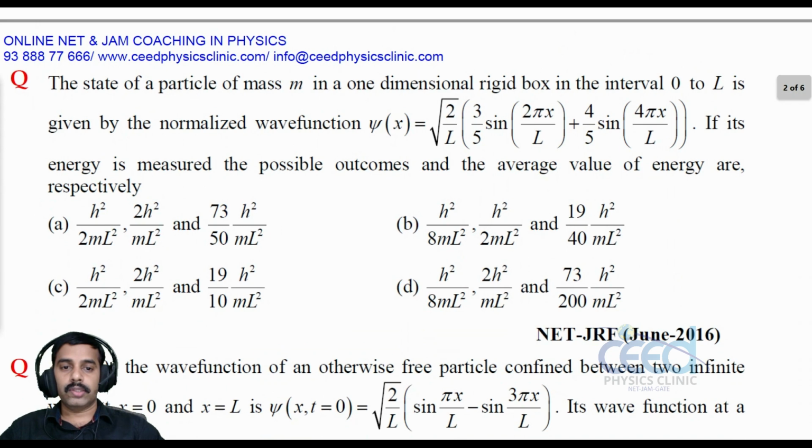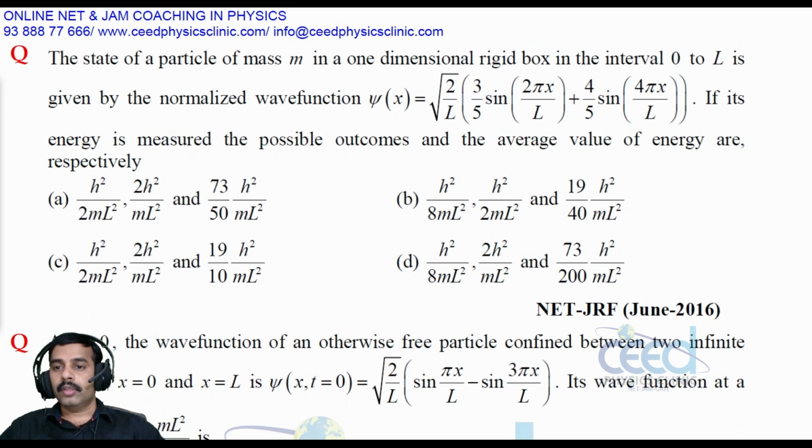The question is, the state of a particle of mass m in a one-dimensional rigid box in the interval 0 to L is given by the normalized function psi of x is equal to root 2 by L, 3 by 5 sin 2 pi x by L plus 4 by 5 sin 4 pi x by L. If its energy is measured, the possible outcome and average value of energy are respectively, right.